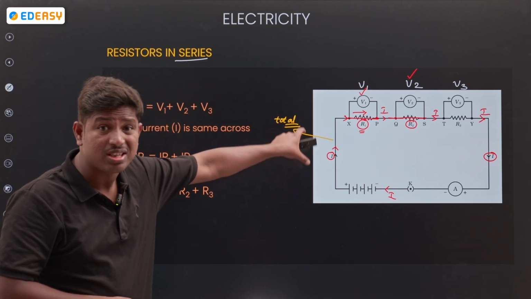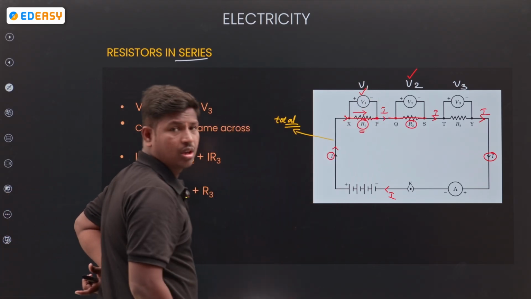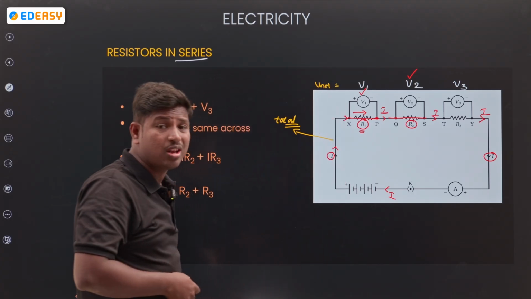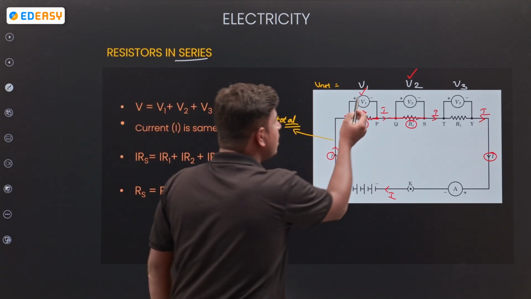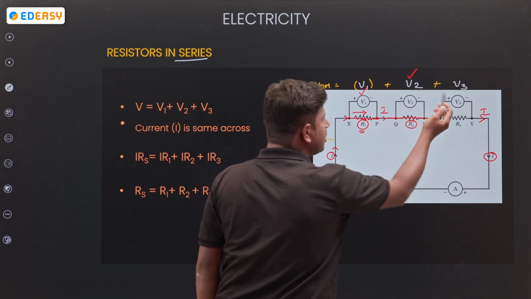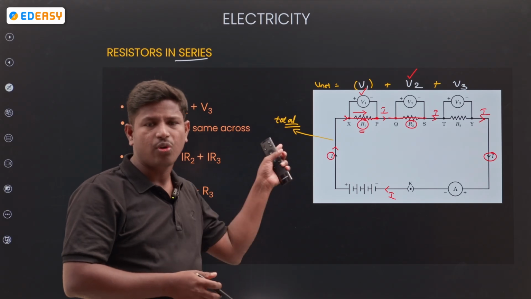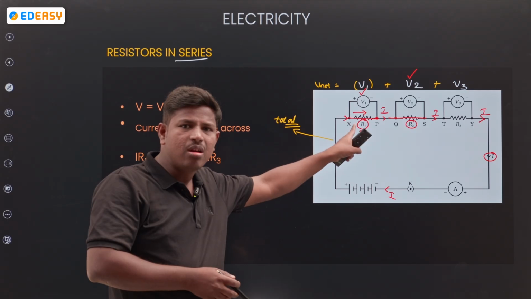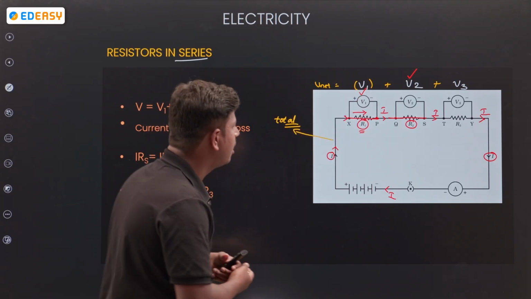How much voltage is present? Here, the net potential, V net or V total, is equal to the total potential. How can we calculate it? By adding up those potentials, right? V1 is the first potential, V2 is the second potential, V3 is the third potential, because only the potential is varying. So the total potential V is equal to V1 plus V2 plus V3.